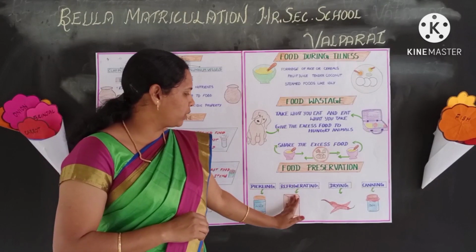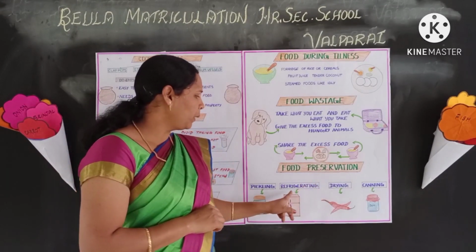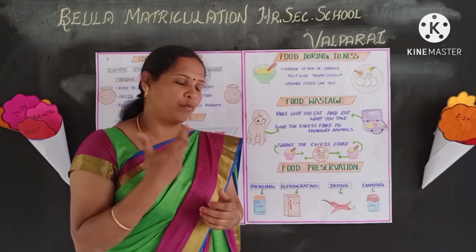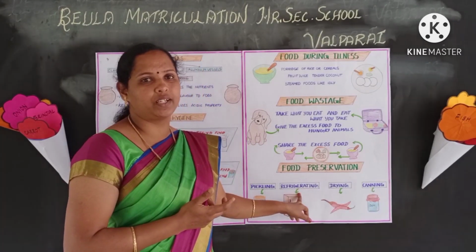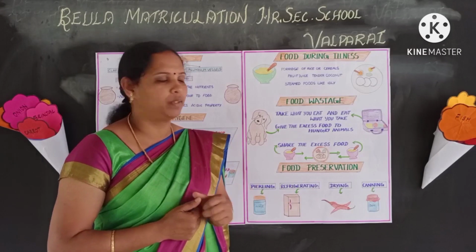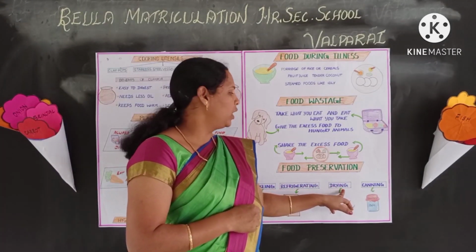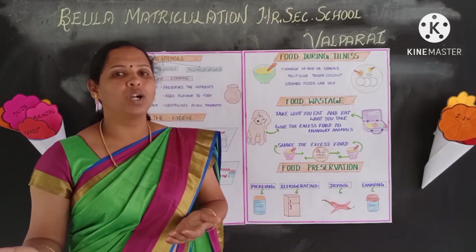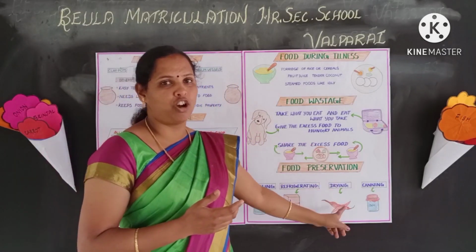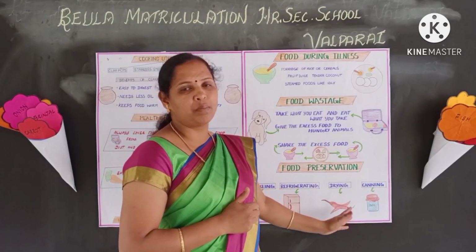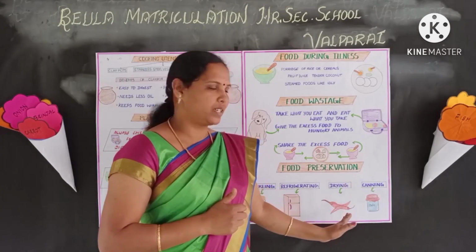Okay, so second one is refrigerating. Refrigerating is to keep the fruits or vegetables inside the refrigerator to preserve them for a short time. That is refrigerating. Okay, third one, drying. To extract the water content from the food is called drying. To remove the water content in the food is called drying. Example, red chilies, dried fish, etc.